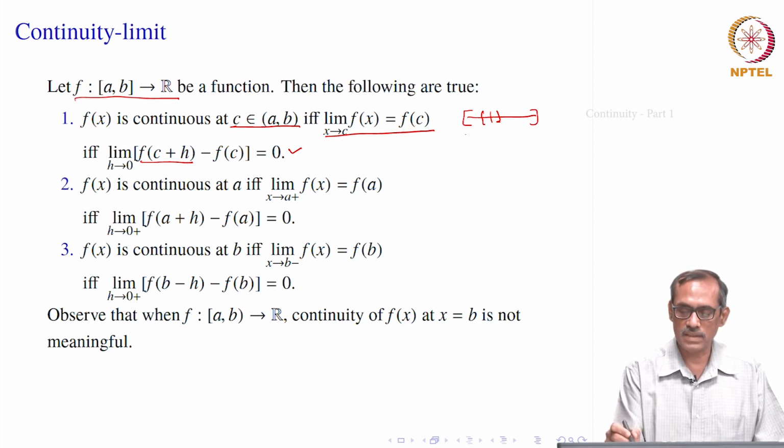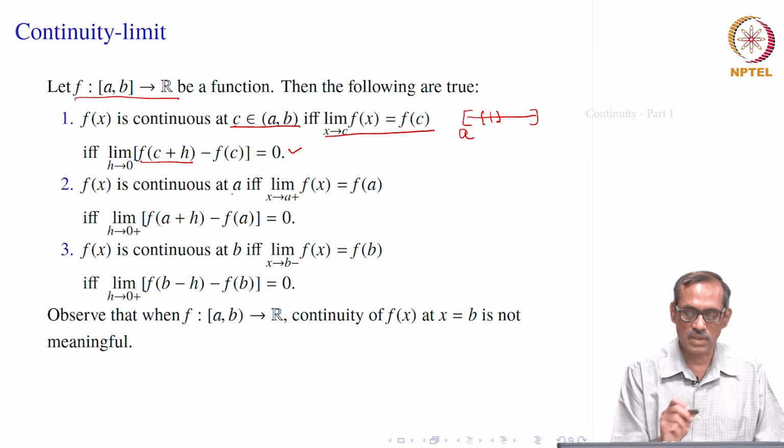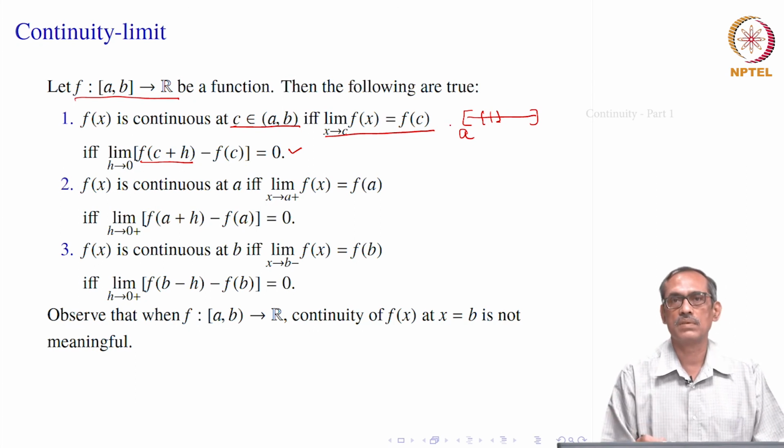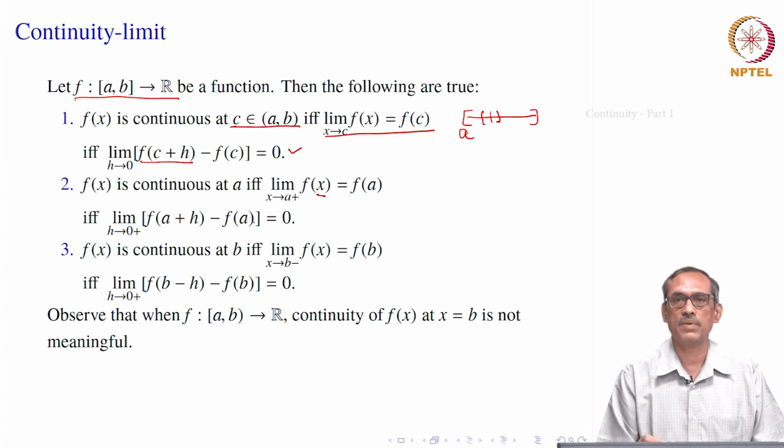Now, if it is an end point, say the left end point a, then as we have seen, only the right side limit is meaningful. So, we say that f of x is continuous at a if and only if the limit of f of x as x goes to a plus equals f of a; that c becomes a here. That is again the same thing as, because the left side limit is not meaningful, h cannot be negative. So, writing x as a plus h, we would see the limit as h goes to 0 plus of f of a plus h minus f of a equals 0.